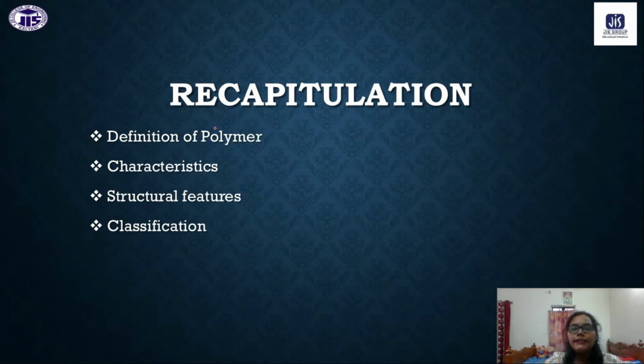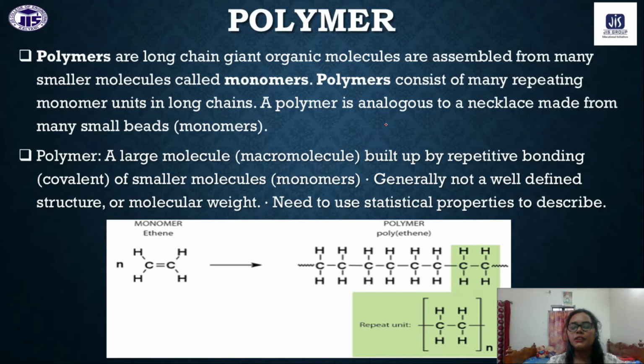So this is the recapitulation of our previous class, as this is a continuation of the previous class. You should remember whatever I have taught: the definition of polymer, some of the characteristics, some of the structural features, and the classification. What are polymers? Polymers are giant molecules made of monomers, the repeating units. Many monomer molecules attach with each other and form the polymers.